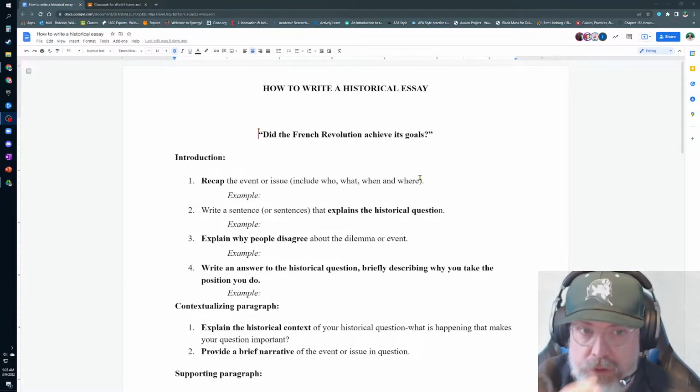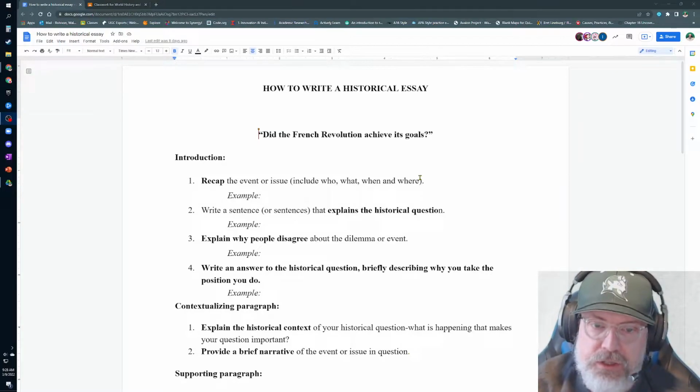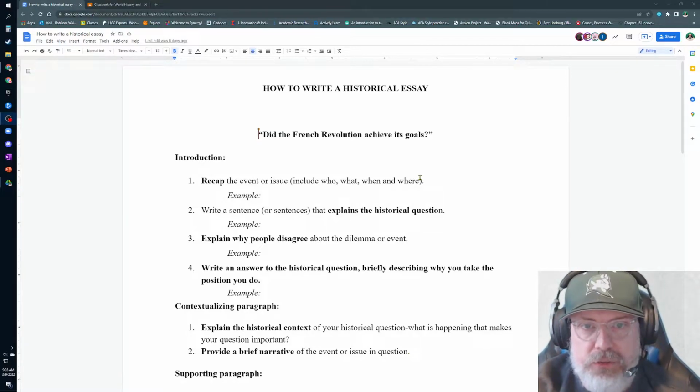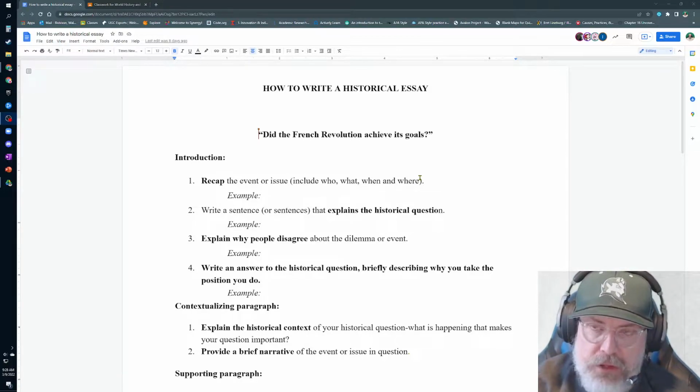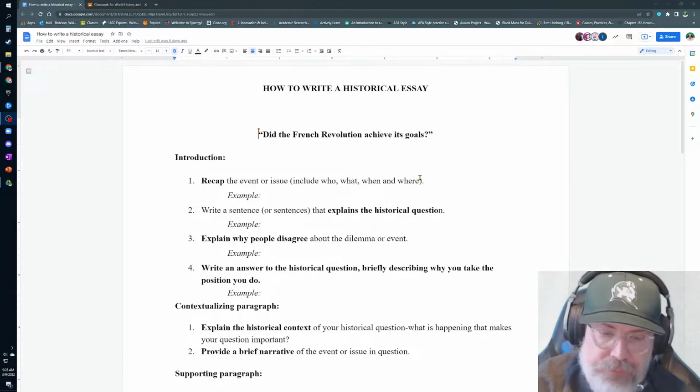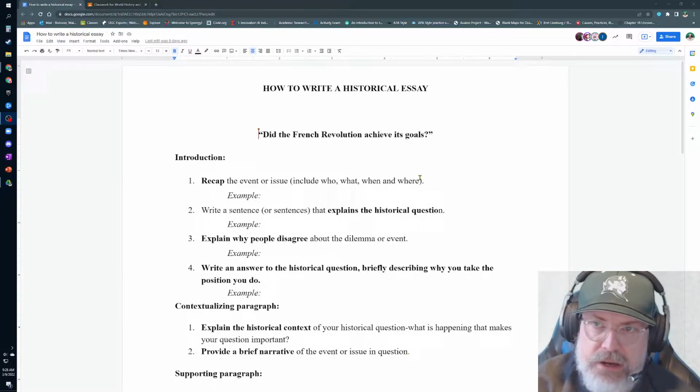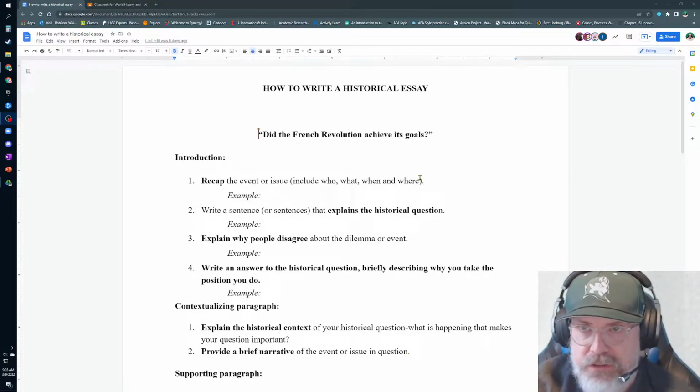So in this, what you're going to be talking about in the introduction is essentially why did the French Revolution occur? So you would be talking about the Estates General. You would be talking about the way that the Third Estate broke off. You would be talking about how taxation was the issue. You would also be including something about the fact that the people of Paris rose up in July, and that the Great Terror ended up happening. Right. That's the recap, and it's in France, and you should give me the year too.